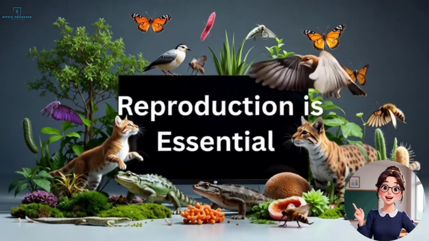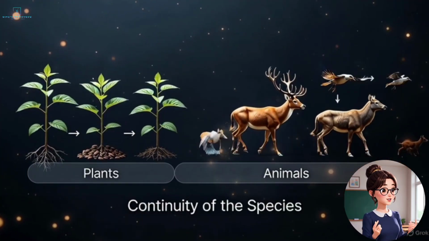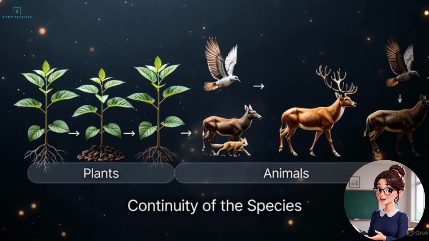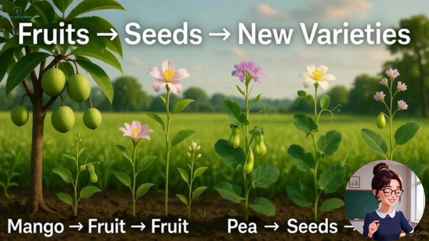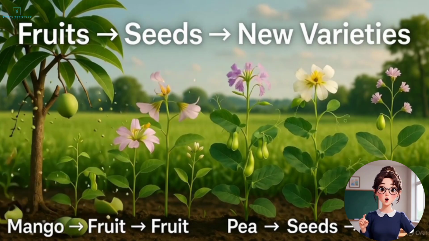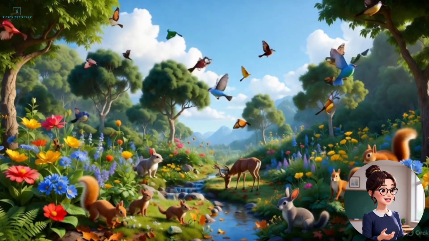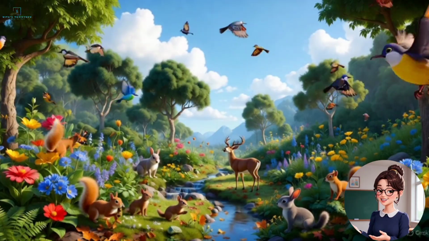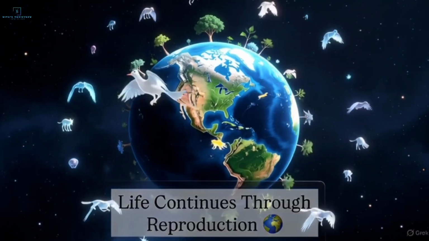Reproduction is essential for all living organisms. It helps in continuity of the species, genetic variation and evolution, formation of fruits, seeds, and new varieties, maintaining ecological balance and biodiversity. Without reproduction, life would not continue on Earth.